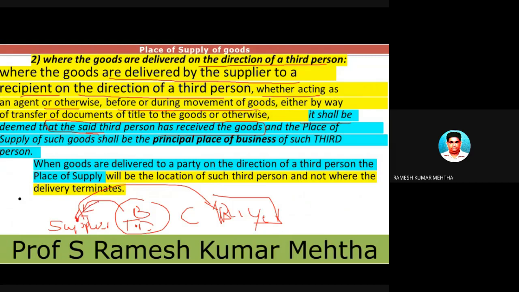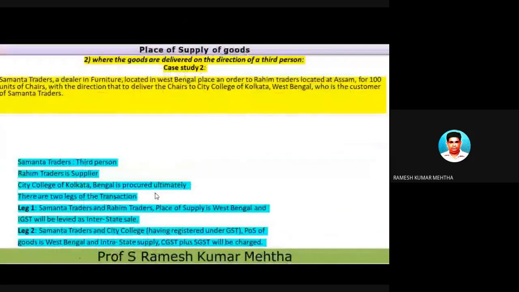And the place of supply of such goods will be the principal place of business of the third person who is giving the instructions. So this is the answer to what we have discussed as far as examples are concerned.